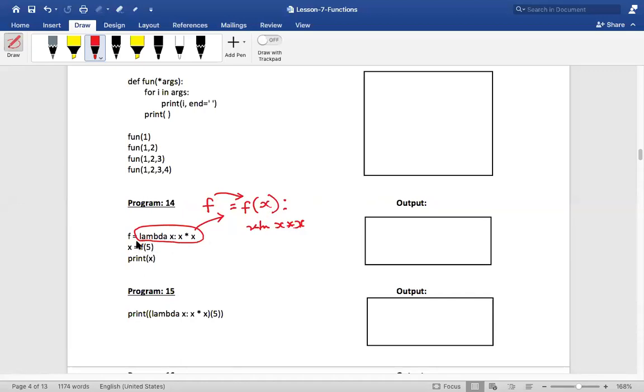Now see the beauty over here. When I say f of 5, what does it mean? It means I am passing 5 to this. I am passing this 5 to this, and then I would say 5 into 5, which is nothing but 25, and 25 would be returned. Where does it get returned to? It will go and sit in x. Is that clear now? Then I'm printing the value of x, and it would result in 25.